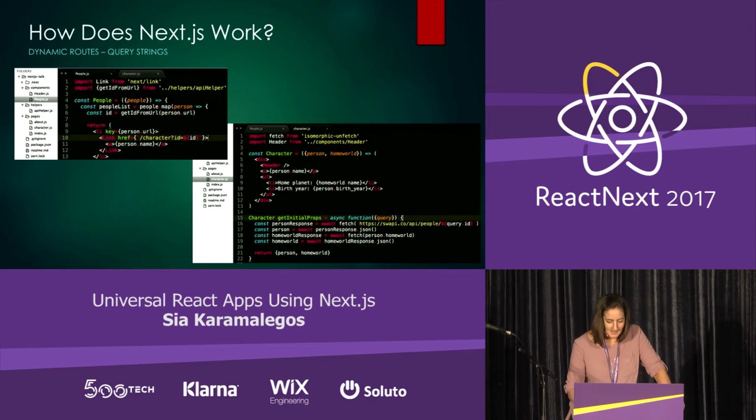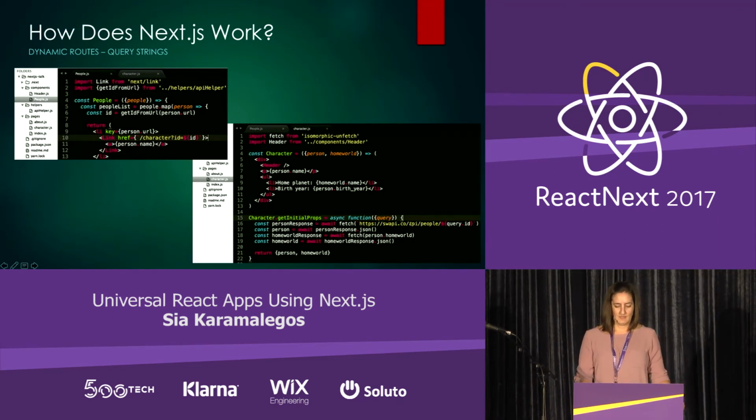So you can see here I had access to the query object in getInitialProps. And that's how I grab the ID on line 16 and use it in my fetch from the Star Wars API. And then at the bottom of getInitialProps, I return both the person and the homeworld data. And you can see, if you go back to the top of the page, in my character component, I now have access to both of those pieces of data.